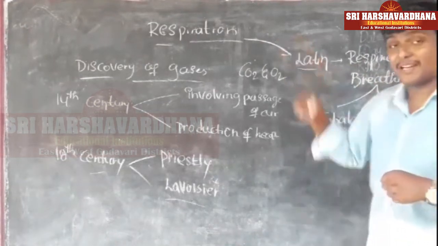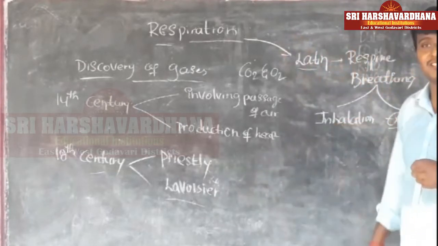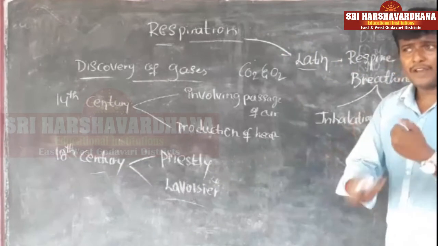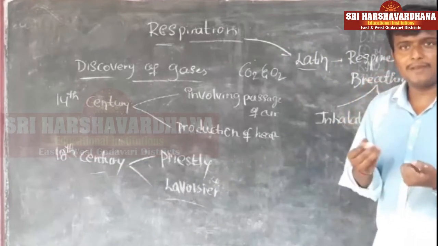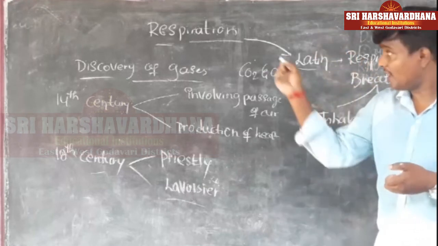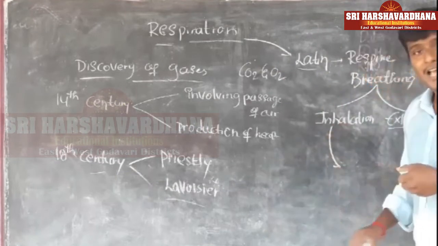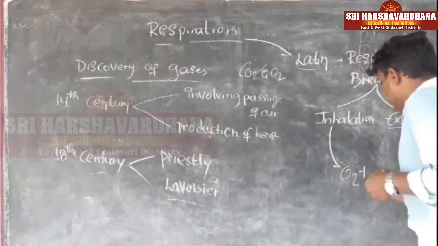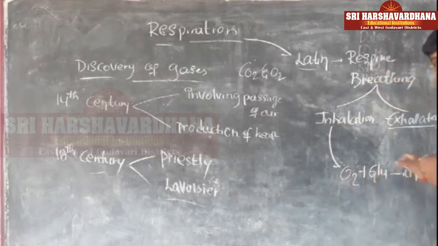But what is respiration? In between inhalation and exhalation, some other process is done. For example, when we inhale, when we take air into our body, what happens? From the air, some of the oxygen is captured by our body. As we already defined respiration, some of the oxygen is taken and that oxygen reacts with glucose. And what happens? It liberates energy.